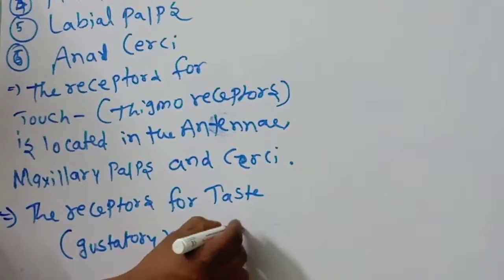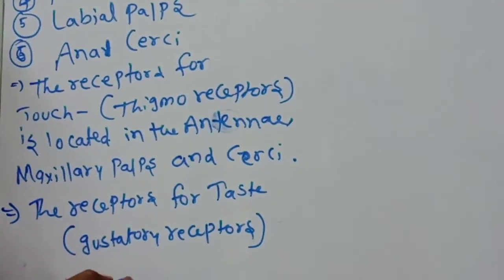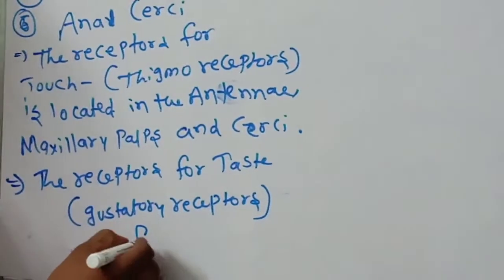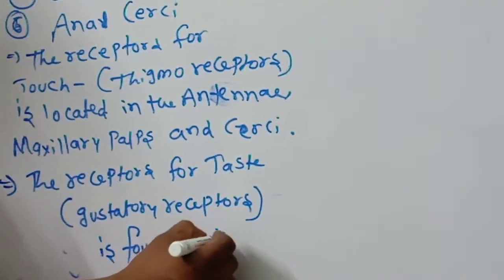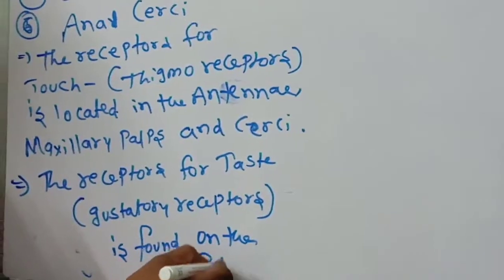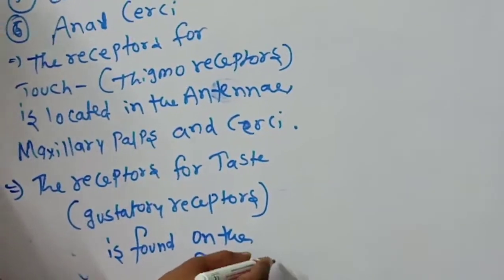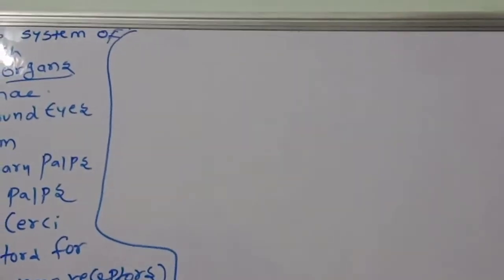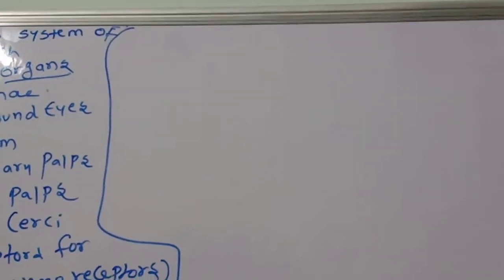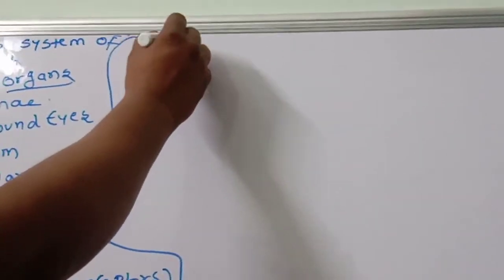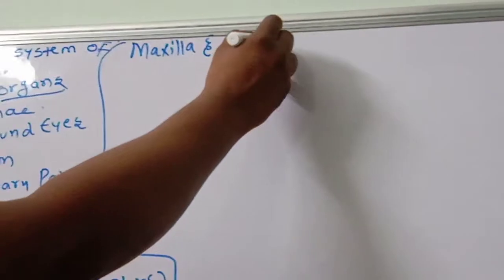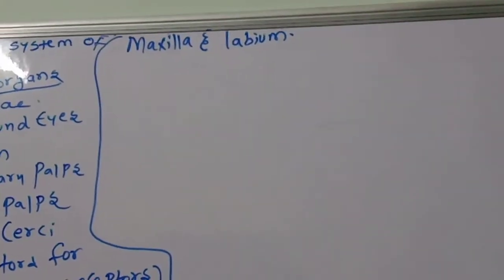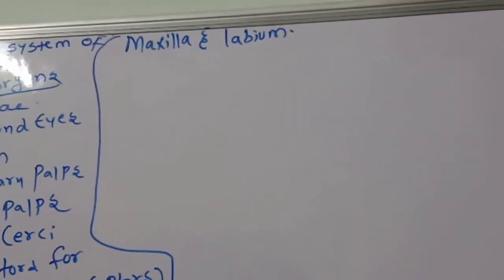The receptors for taste, gustatory receptors, are found on the palps of the maxilla and labium.